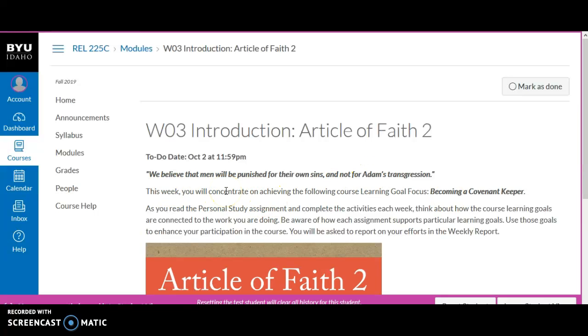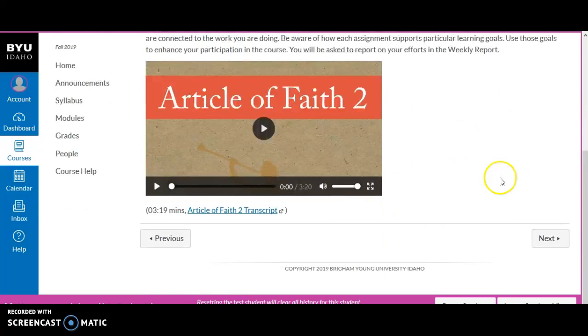You'll see the learning goal focus for the week, and this week it's becoming a covenant keeper. That's going to be very important when we get to the reflection and synthesis assignment. There'll be a portion of that that is specifically about the learning goal focus. And that's where you'll find it every week, what that learning goal focus is.